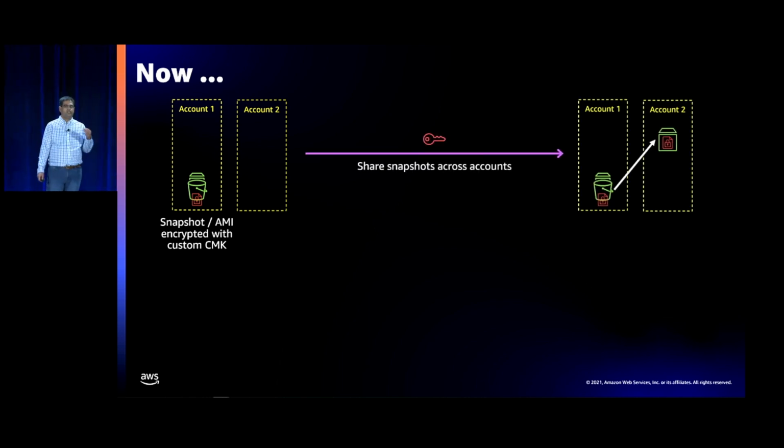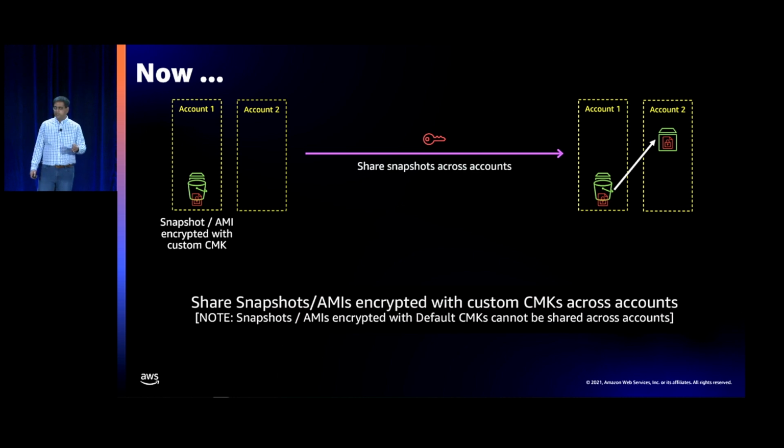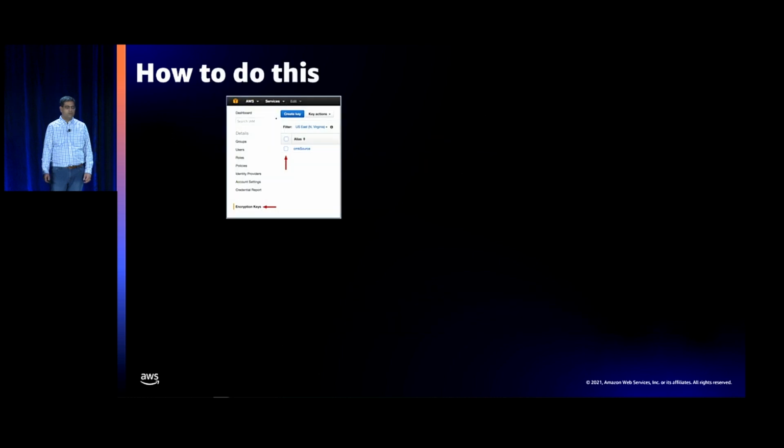You can directly share that snapshot and launch a volume. No more copy needed. Again, this works with snapshots that are encrypted with custom CMKs. It doesn't work with AWS managed CMKs, or what we call default CMKs. That's important for you to remember.